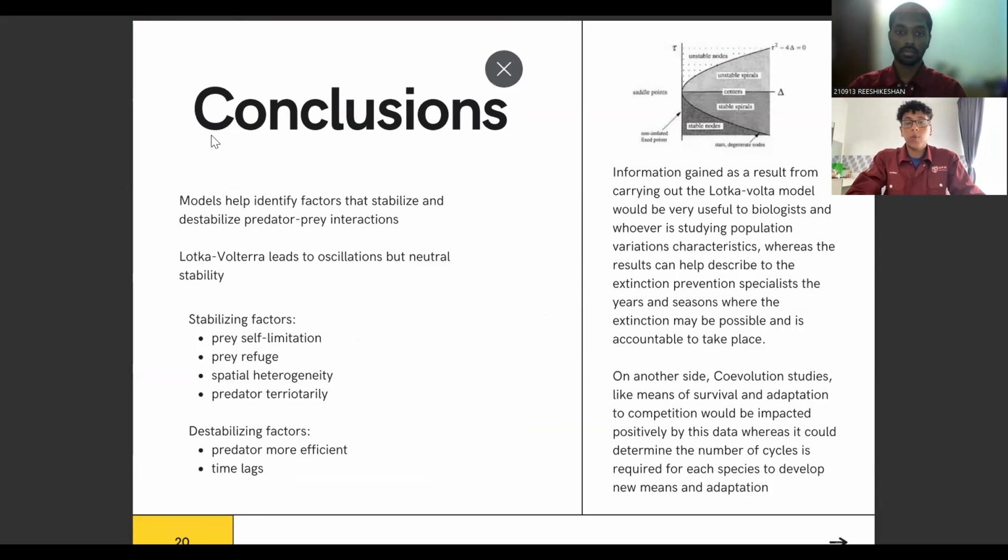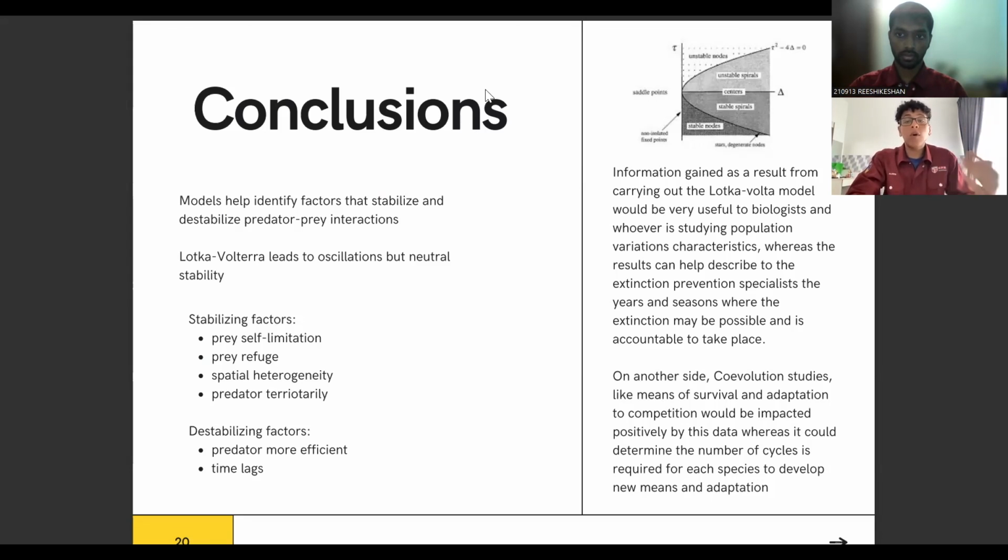For further conclusions, we want to say that models help identify factors that stabilize and destabilize prey-predator interactions. Stabilizing factors are prey self-limitation, prey refuge, spatial heterogeneity, and predator territoriality. Destabilizing factors are predator efficiency and time lags. Information gained from carrying out the Lotka-Volterra model would be very useful to biologists and anyone studying population, because it can help them prevent things like extinction or co-evolution, and can also show specialists in which years and seasons it may happen.